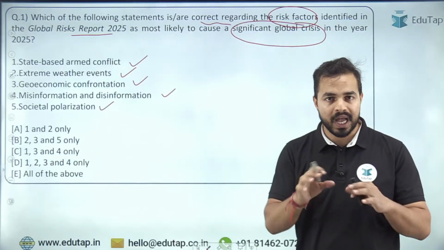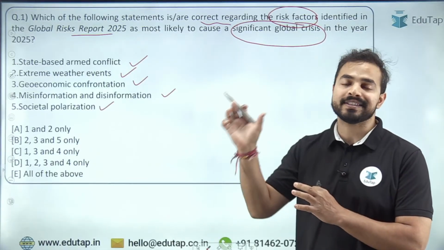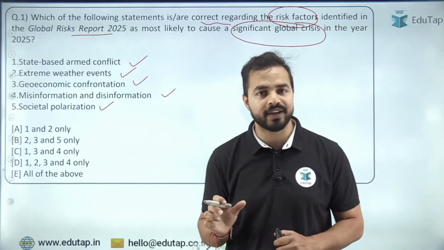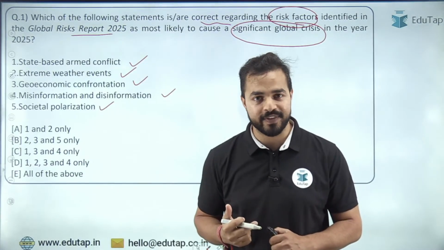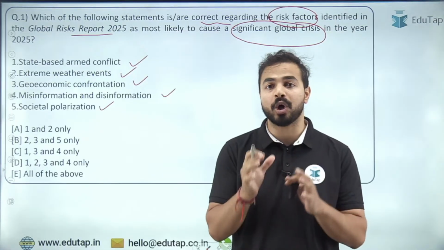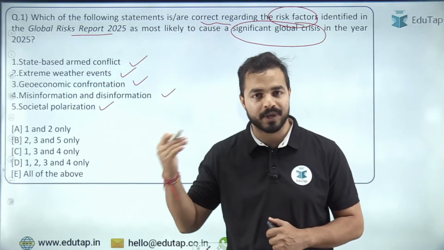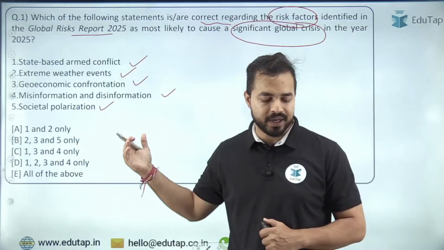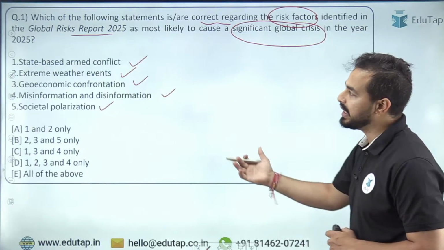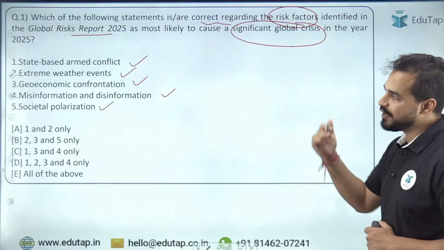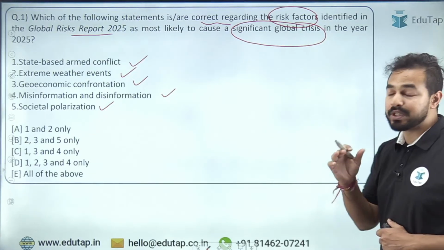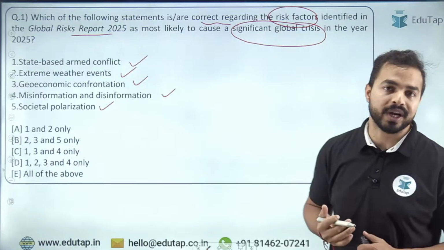So जो risk वर्ल्ड आने वाले टाइम में फेस करने वाला है, उस रिस्क को आइडेंटिफाई करती है ग्लोबल रिस्क रिपोर्ट, और उसी के बेसिस पर कुछ रिस्क फैक्टर्स को इन्होंने आइडेंटिफाई किया which can be a cause of serious global concern in the upcoming time. And you need to identify here which one of the following are basically the part of this. So state-based armed conflict, extreme weather events, geo-economic confrontation, misinformation, disinformation, societal polarization.